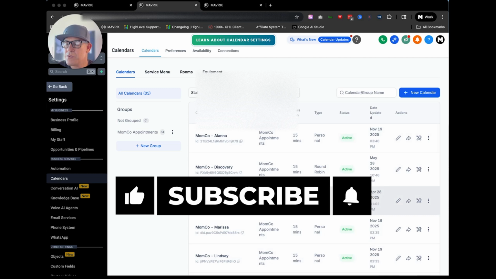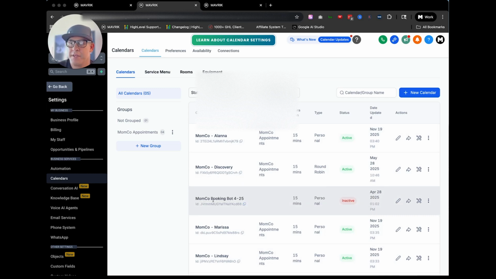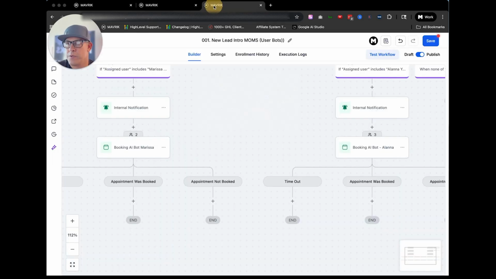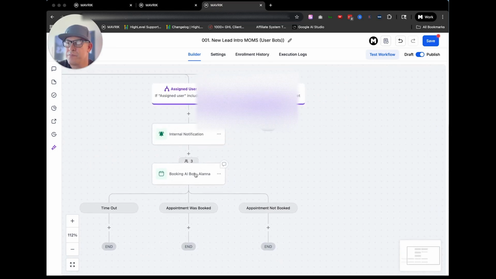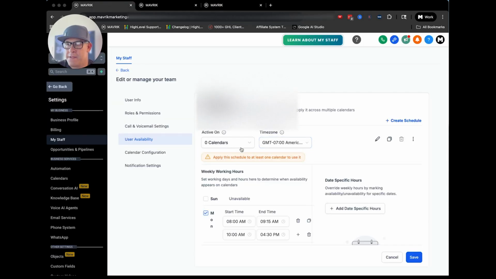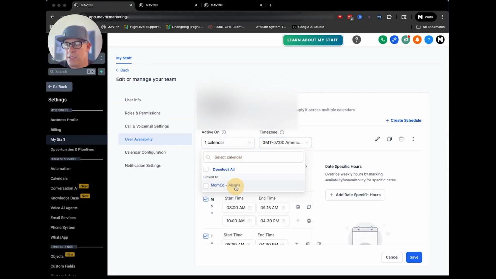So the booking bot does its job. It's available 24/7. If we want the bot to do everything, just book the appointments. But if we want to do the workflow we have right now, it has to be one of these three ladies to get booked. So when we go in here, let's just go with the third person on this rung. And then you go and pick Alana. And then it solves that issue of availability problems when the bot is trying to figure this out.